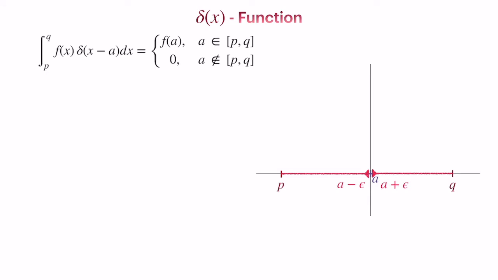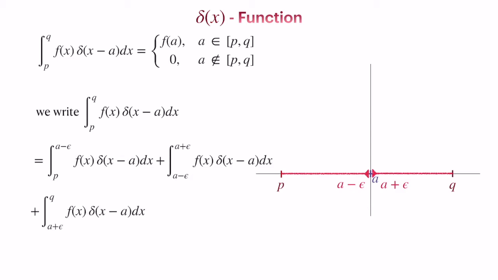Let's take a very small interval, which we call epsilon, on either side of a, and then we can write our integral from p to q in several parts. First we take the integral from p to a minus epsilon of f of x delta of x minus a dx, plus another integral from a minus epsilon to a plus epsilon, inside which we have the point x equal to a, of f of x into delta of x minus a dx, and then the last part is the same integral from a plus epsilon to q.